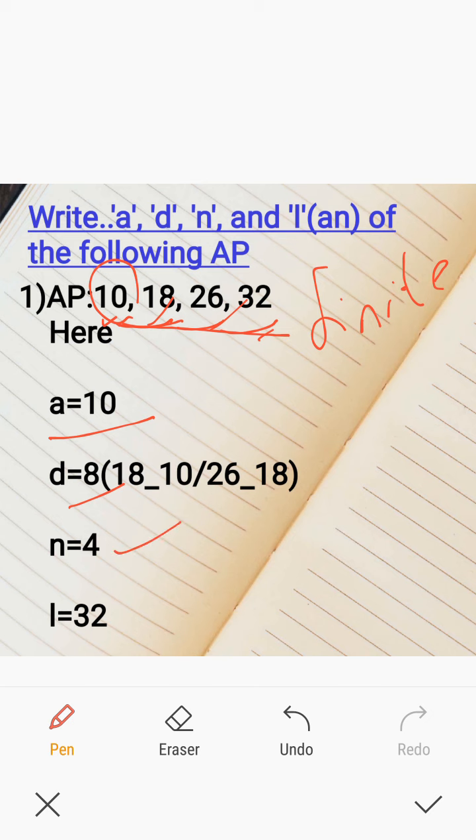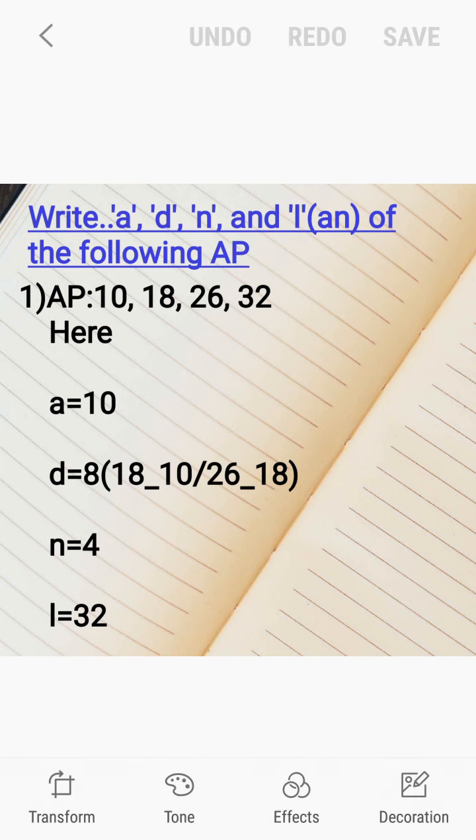And what is L? L is the last term of the AP. L equal to 32. So in this finite AP, first term A is 10, common difference is 8, number of terms N is 4 and last term L is 32. Okay. See another example.